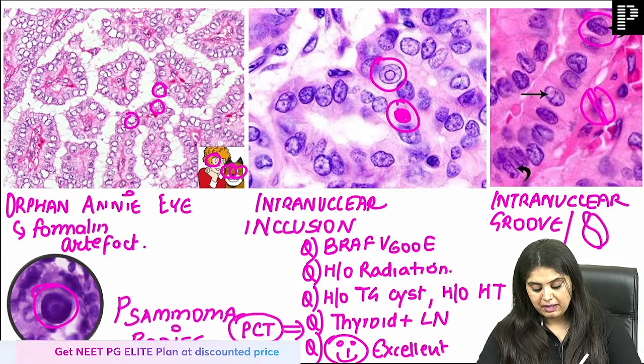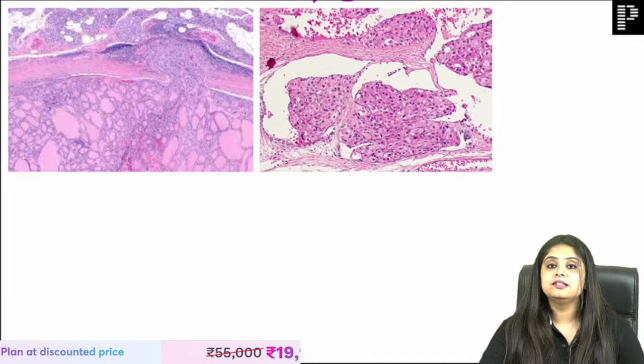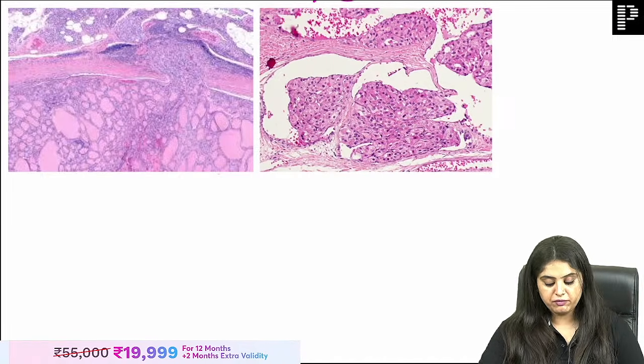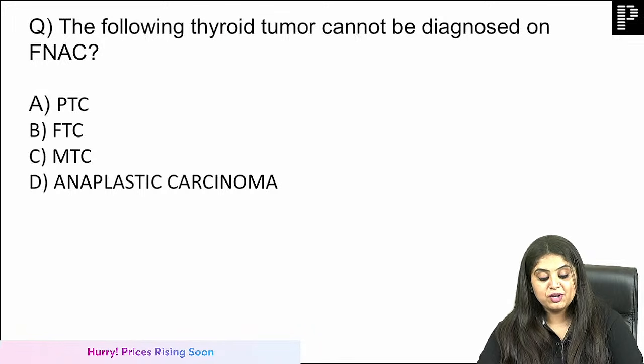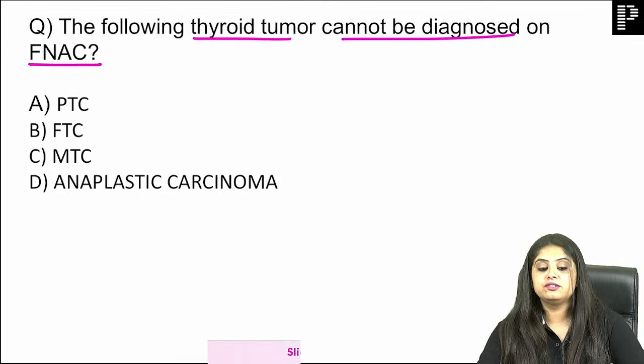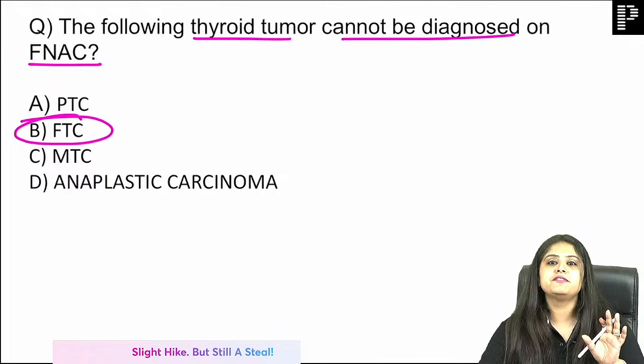But because you've done papillary, what is this photo, guys? This is follicular carcinoma thyroid. Now, why is the question coming in? I lied to you, this is the last question. Which of the following thyroid tumors cannot be diagnosed on FNAC? And that is FTC, FMG's favorite question.